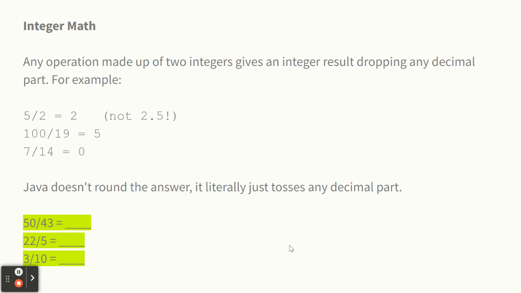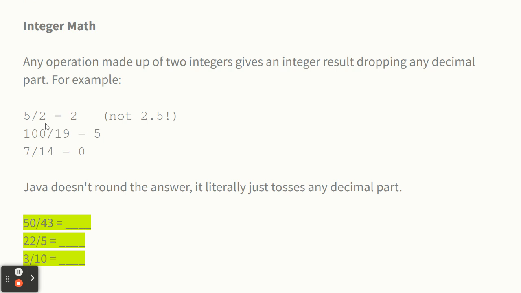Now, here's something that isn't as obvious, something called integer math. In Java, when you divide 2 integers, the answer will also be an integer, and it just throws away any decimal portion. So here's a couple examples. 5 divided by 2 is not 2.5. It's just 2. It's not 2.0. So it rounds down. It doesn't round. In that case, it is rounding down, but it's really not ever rounding. It's just literally lopping it off.